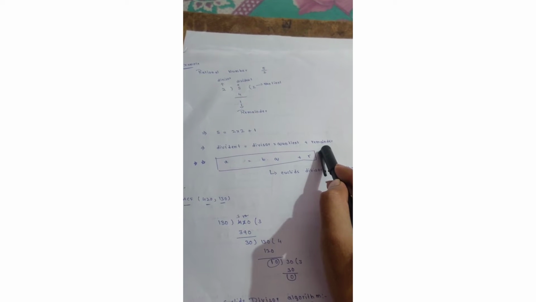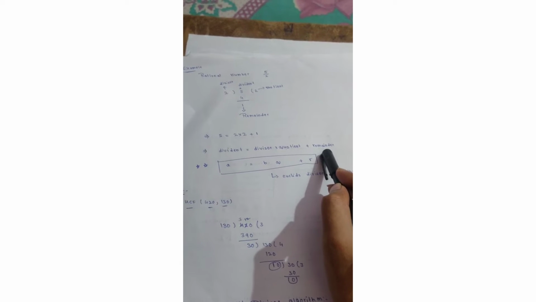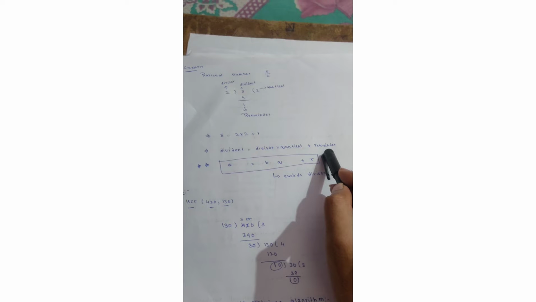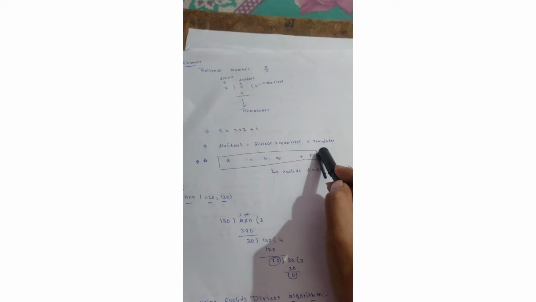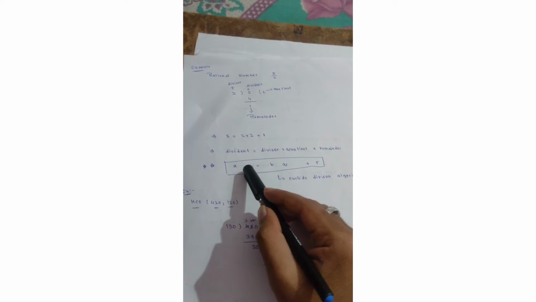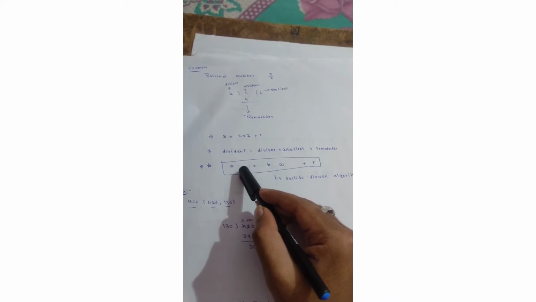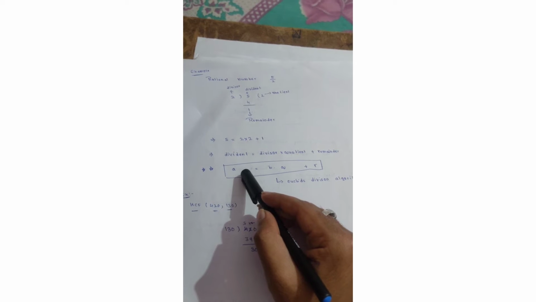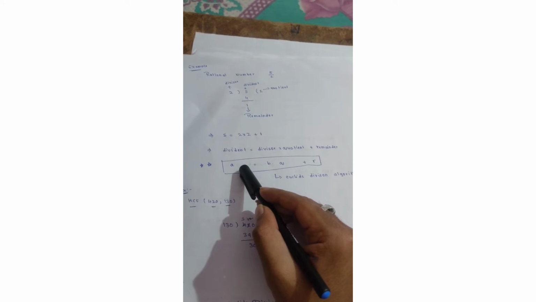But why I am saying this division theorem is related to Euclid's division algorithm: Euclid is a person, he created a formula related to the division theorem. He just modified the division theorem and made his formula simple.